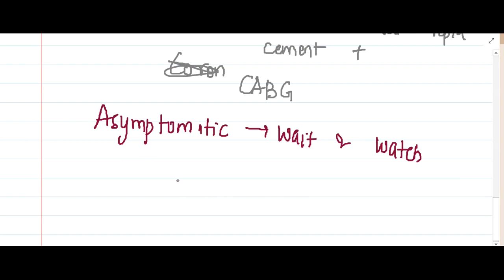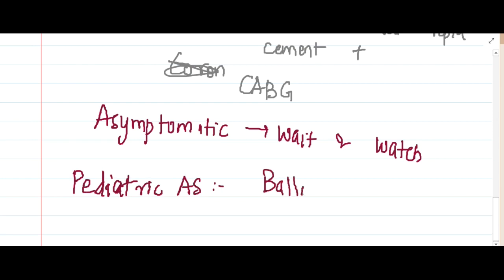Then in pediatric aortic stenosis, we can do balloon valvotomy. Balloon valvotomy can be done in pediatric aortic stenosis.